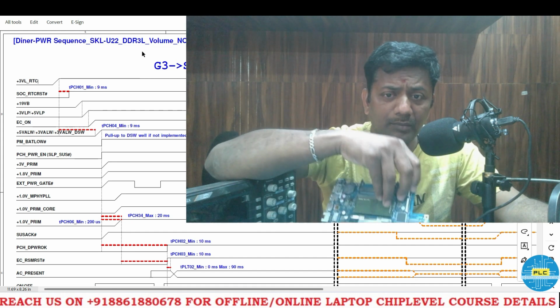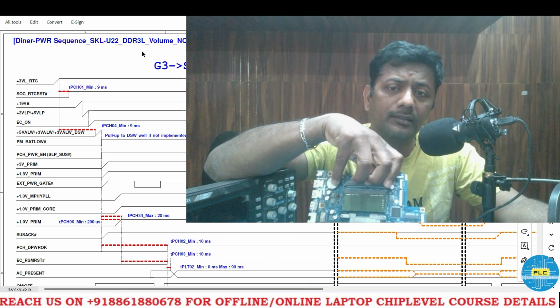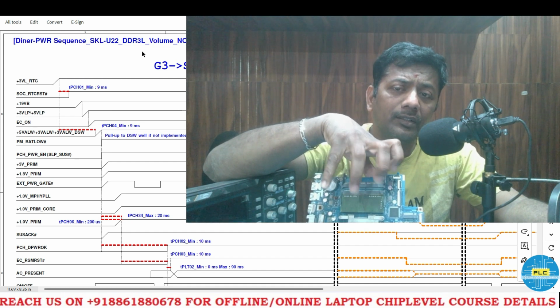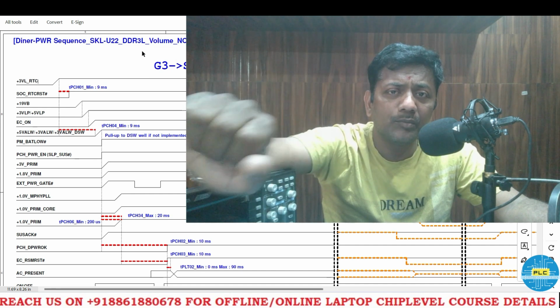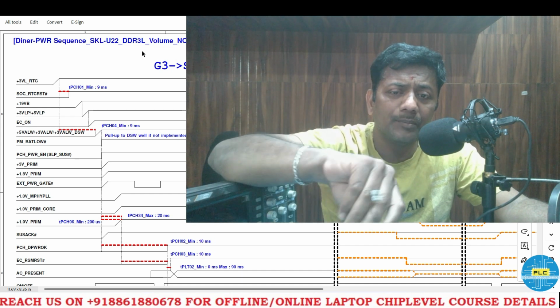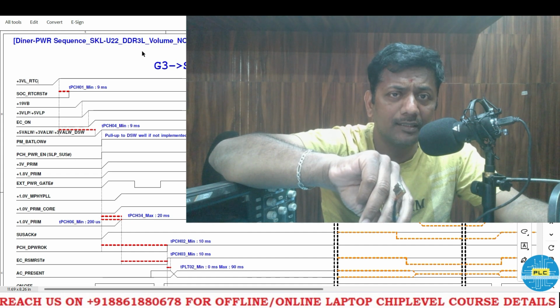Here I have a working motherboard. See, here is the cell. Using this cell, which section will be in active mode without giving the power supply? That is PCH.